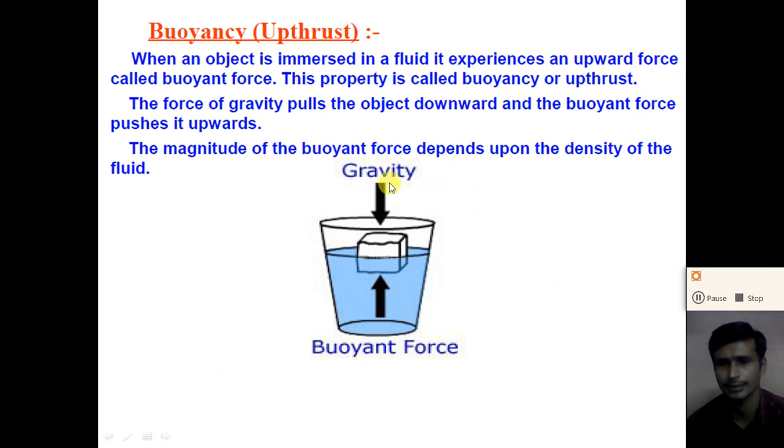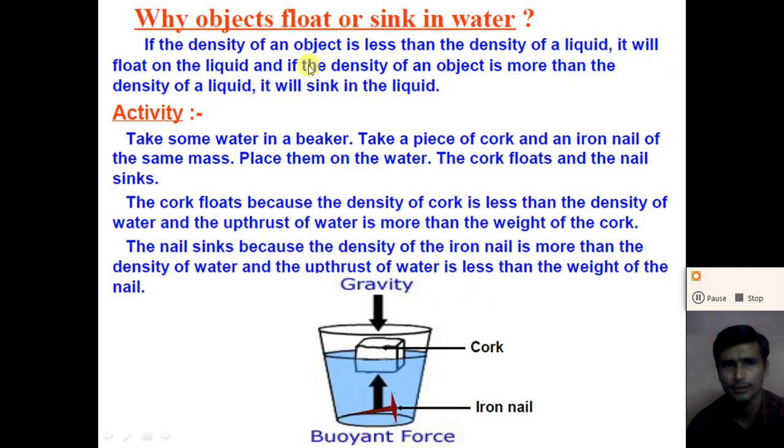Here the gravitational force is in the downward direction and the buoyant force is in the upward direction. Whether the object floats on the surface of the water or sinks in the liquid depends on the gravitational force as well as the buoyant force. So let us see why an object floats on or sinks in the water.